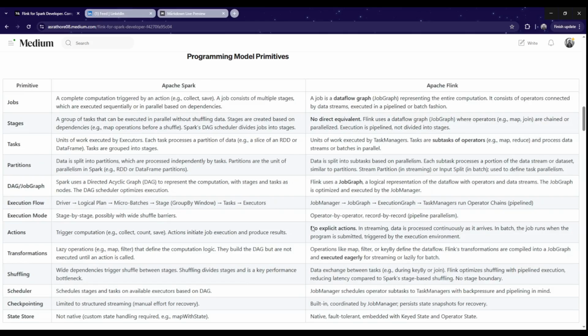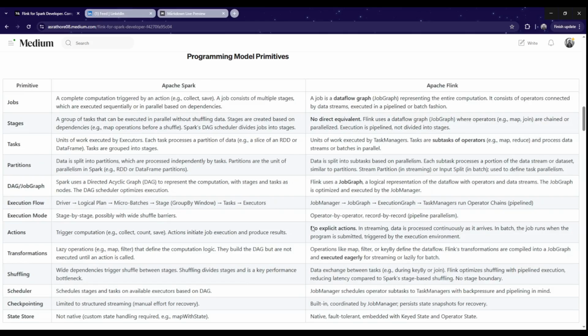In Spark we have stages, and data from one stage is moved to another stage using shuffle barriers. Data movement doesn't happen through the shuffle barrier; the barrier just marks that we have a stage. Spark processes records in batches, so it doesn't operate on one record at a time, while in Flink the processing model is record by record.